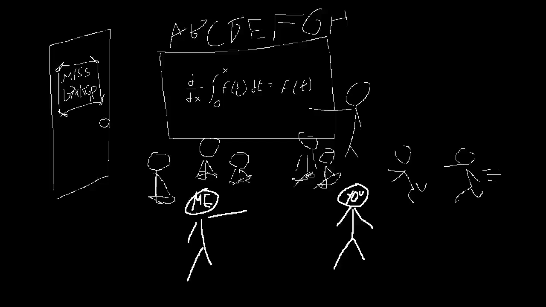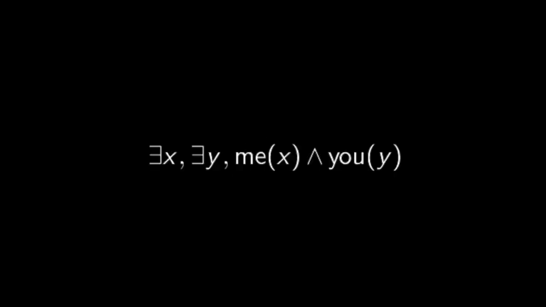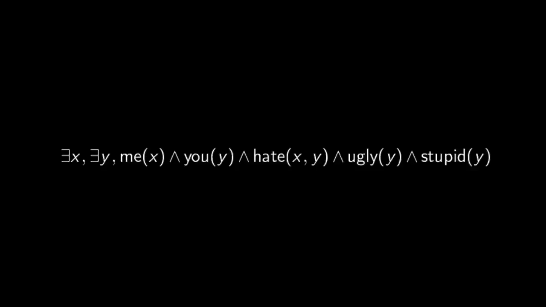Part 2. The algorithm. Suppose we're in kindergarten and I want to epically destroy you by expressing my extreme dislike for you while pointing out your less than stellar appearance and intelligence. I would use these words. Wa, na, odi, homa, baka. There are two entities in this sentence. One of them is me and the other is you. I hate you and you're also ugly and stupid.